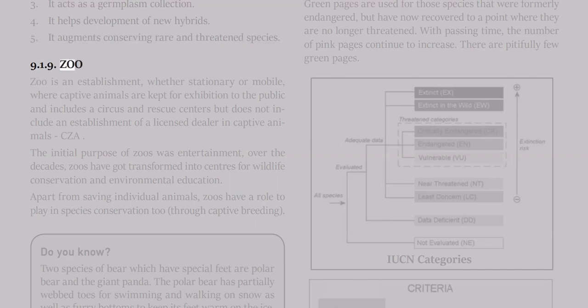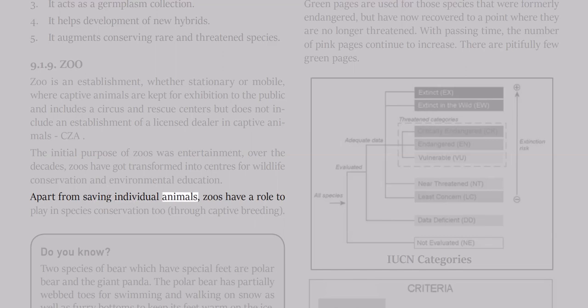9.1.9 Zoo. Zoo is an establishment, whether stationary or mobile, where captive animals are kept for exhibition to the public and includes a circus and rescue centers, but does not include an establishment of a licensed dealer in captive animals, CZA. The initial purpose of zoos was entertainment. Over the decades, zoos have been transformed into centers for wildlife conservation and environmental education.